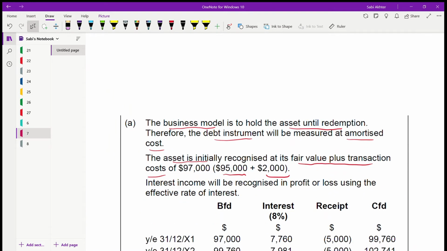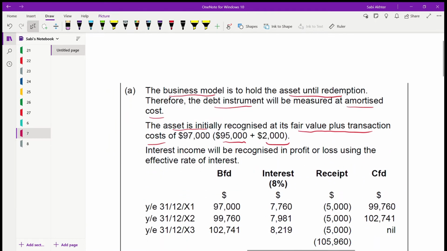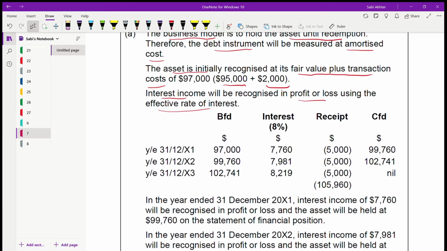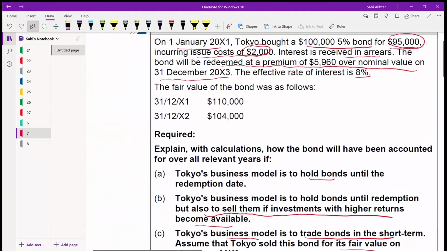That is the initial value, fair value plus transaction cost. Now you need to calculate interest income. This will be recognized in profit and loss using what rate? Effective rate of interest, which is 8%. So how are you starting it? You have been given the brought forward balance, right?